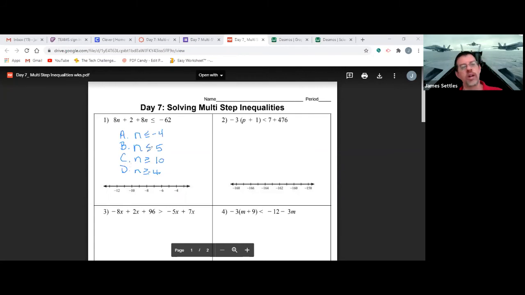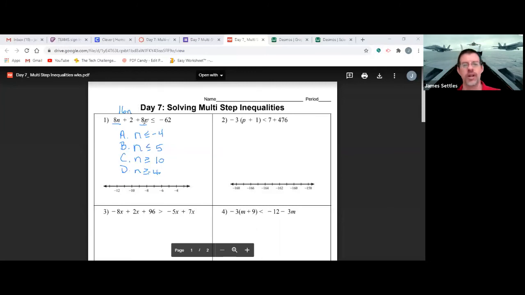If you actually wanted to know how to get this, the rule is that if we don't multiply or divide by a negative, then we keep the sign. If we multiply or divide by a negative, we would flip it. So that right there would give me 16n, and we would divide by a positive 16. And so I would keep the symbol. Now, a lot of you are probably going, what? What are you talking about? Exactly. It's kind of complicated.